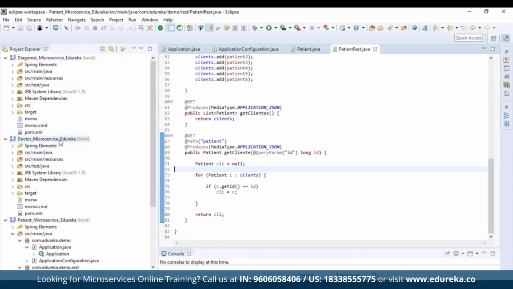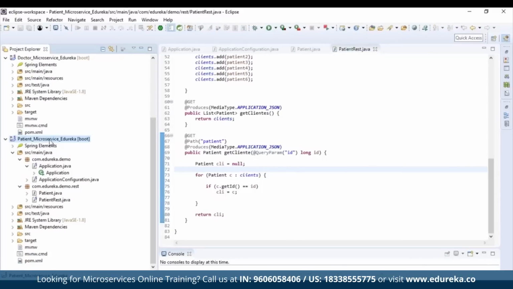And consumer of the other two microservices, that is patient and diagnosis. All right, so that is how it is done. Now, if I have to explain one of these services, let me explain the patient microservice first. Over here, as you can notice, we have a pom.xml file. Basically, this pom.xml file will establish all the dependencies before we start coding.